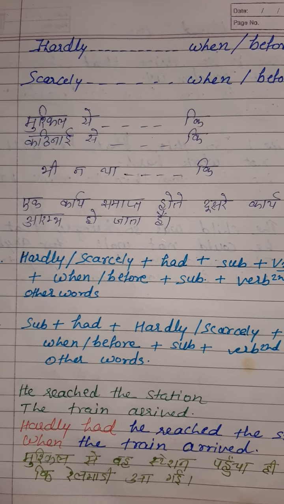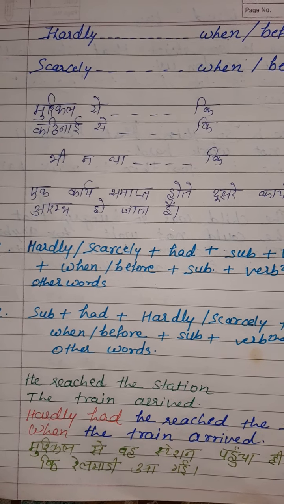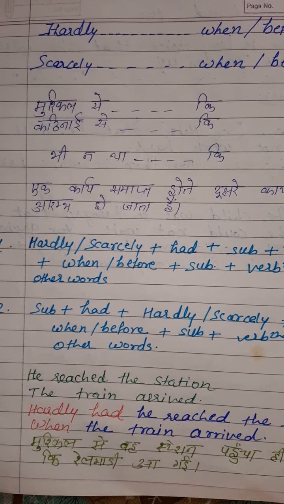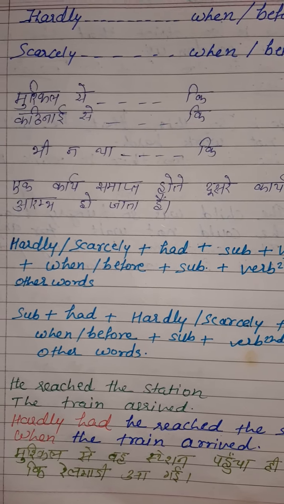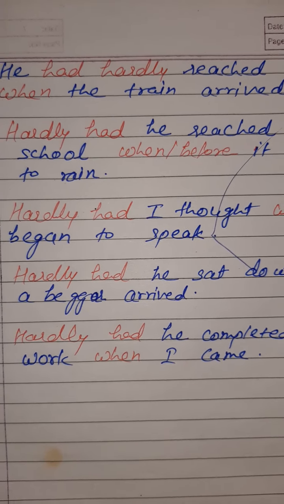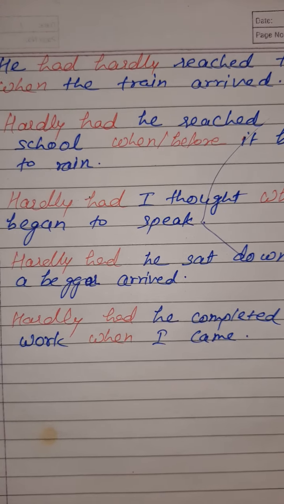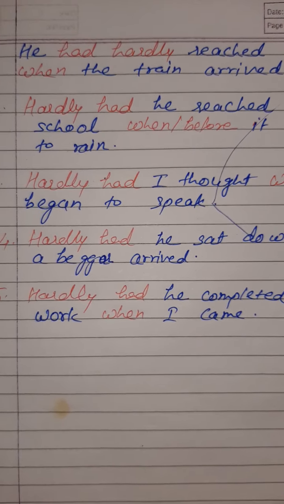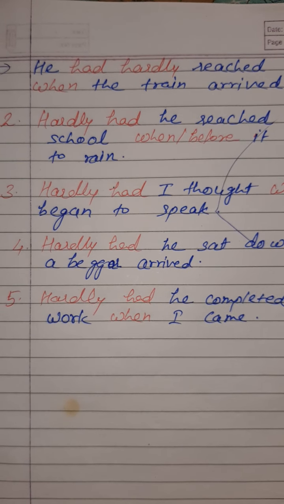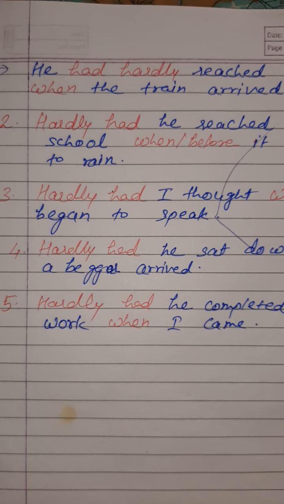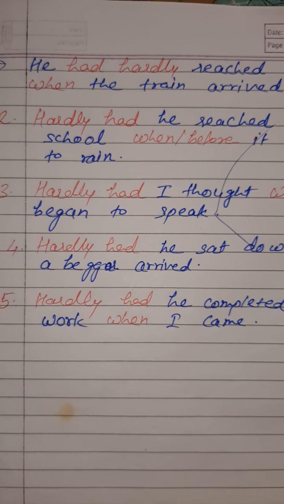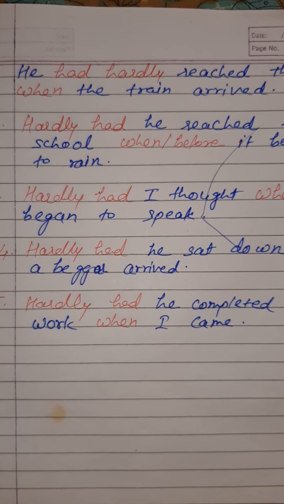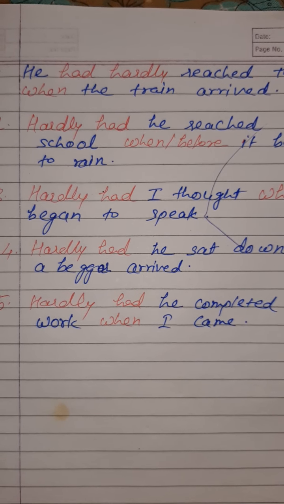Now for the next sentence, we use the second structure to conjunct this sentence. He had hardly reached the station when the train arrived. So this is the second structure of using hardly had. Here we put the subject first and write had hardly, and conjunct with when or before. You can also write before here.